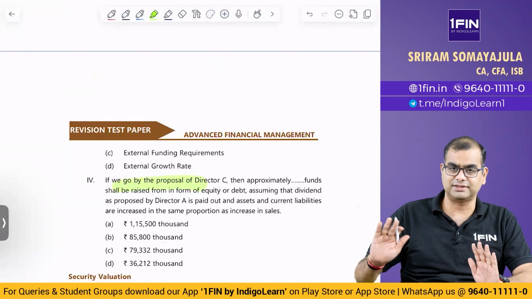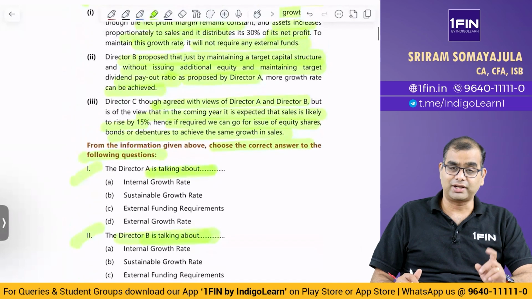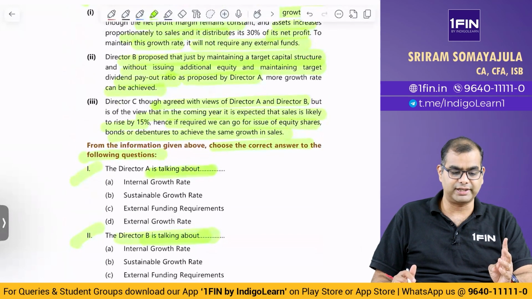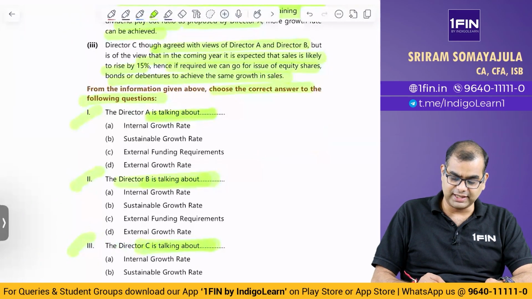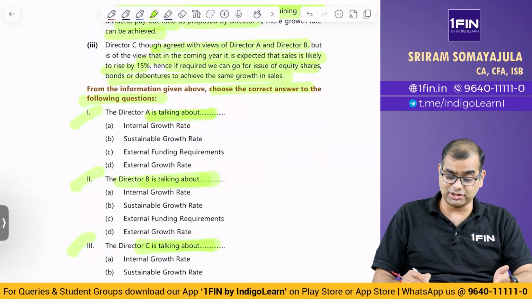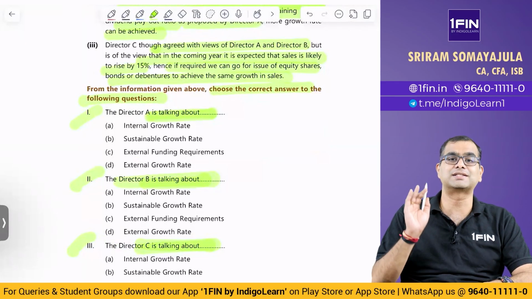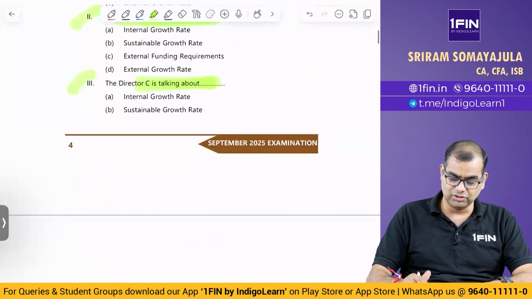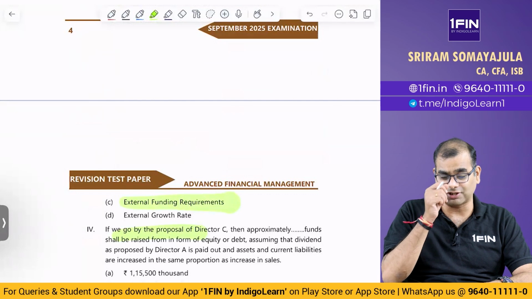Okay, so this Director C, the fourth question is independent. Now what are A, B and C talking about? See, if you recollect the concepts of sustainable growth rate, external funding requirement, all three of them are talking about those. Director C is very clearly saying that in the next year there is likely to be a 15% increase in revenue, so we should go for issue of equity shares, or even bonds and debentures, to achieve the same growth. So, what is Director C talking about? He is very clearly talking about external funding requirement or financing requirement. So, Director C is definitely answer external funding requirement, not external growth rate. There is no concept called external growth rate.